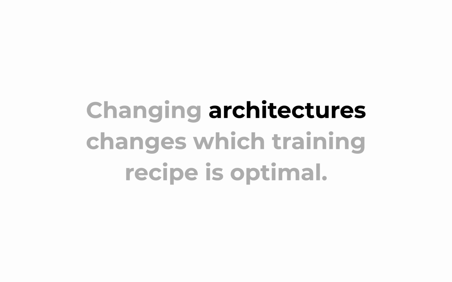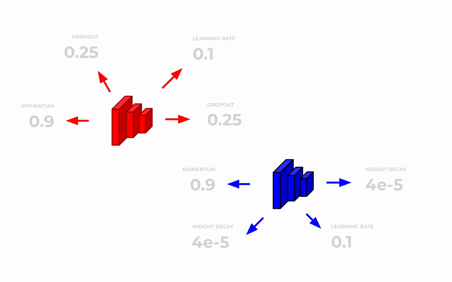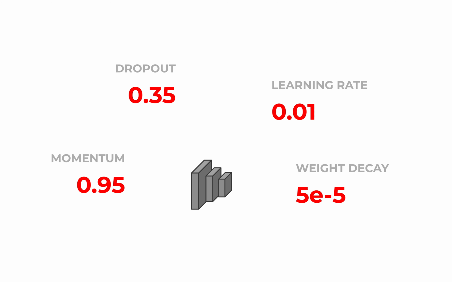Many previous papers observe that changing the neural network architecture changes which training recipe is optimal. We see this all the time. After designing a new neural network, we'll tune the learning rate, weight decay, momentum, etc. So changing the architecture changes the optimal training recipe. The converse is also true. After changing the training recipe, tweaking the learning rate, dropout, etc., the best possible neural network architecture changes.